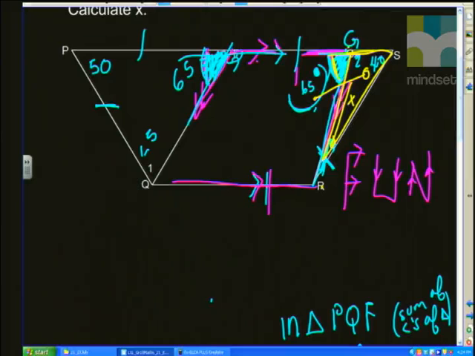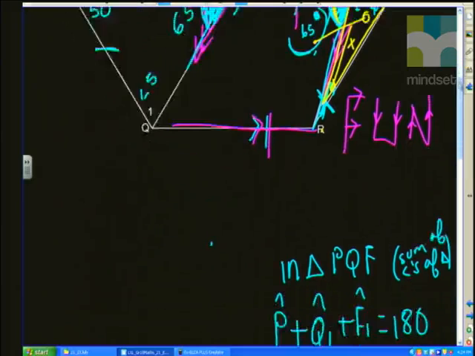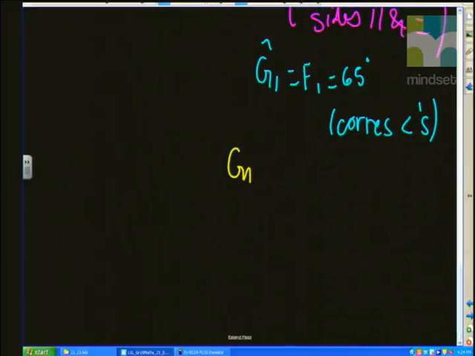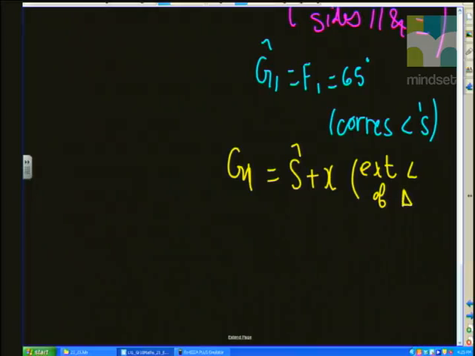All right, so therefore we can get to x. So let's set that up. We can say angle G1 is equal to angle S plus angle X. And the reason, remember in geometry, whenever you make a statement, you have to give a reason. Exterior angle of triangle. We know that S is 40. We know that G1 is 65, is equal to 40 plus X.